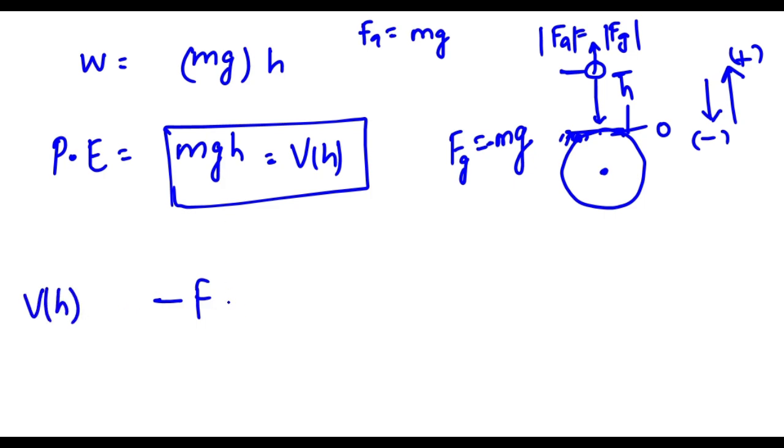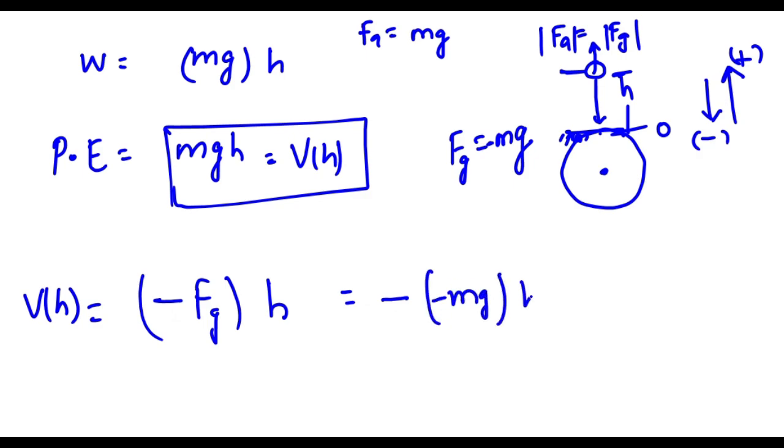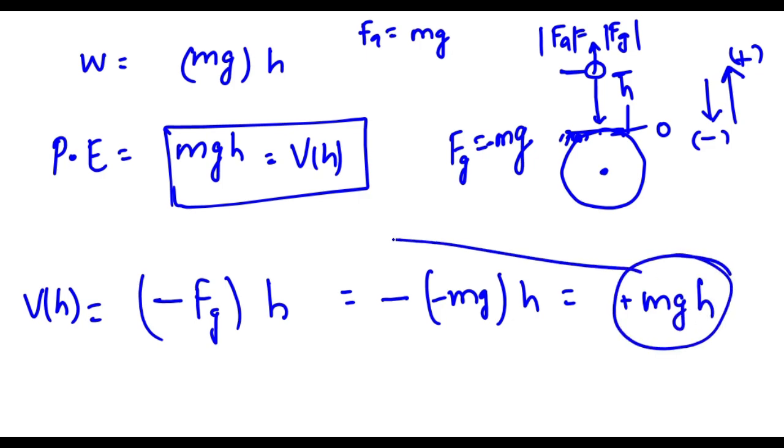it will be the same. Just take a look here. Negative of work done by this force to pull this body from here to here. So this will be minus Fg h, and Fg is already minus mg. So we will have here minus, minus plus, and then it will be mgh, which is the same as we have seen here.